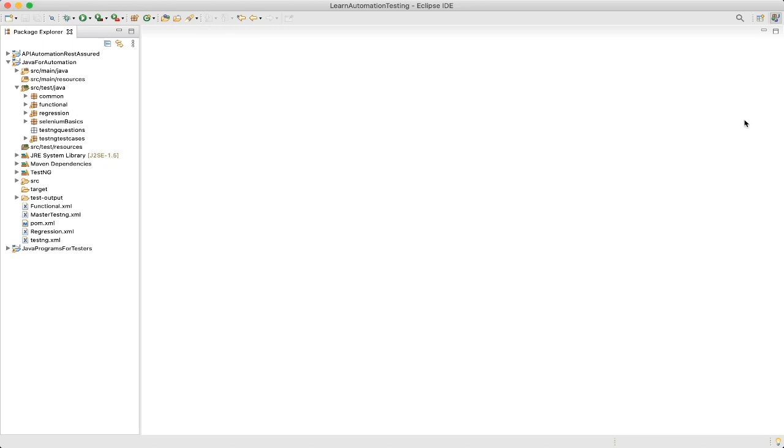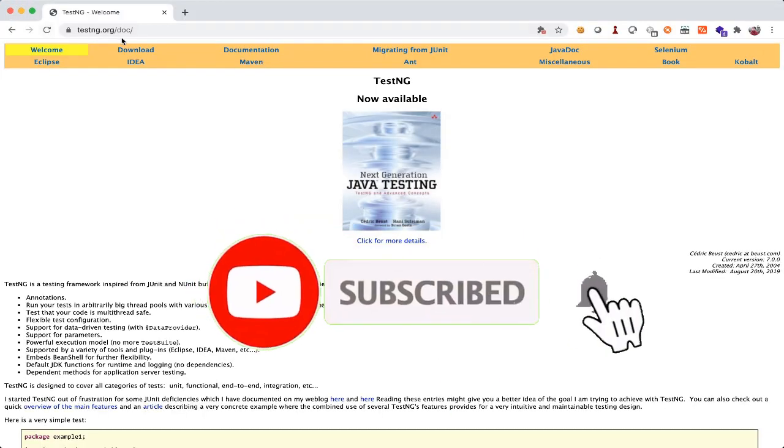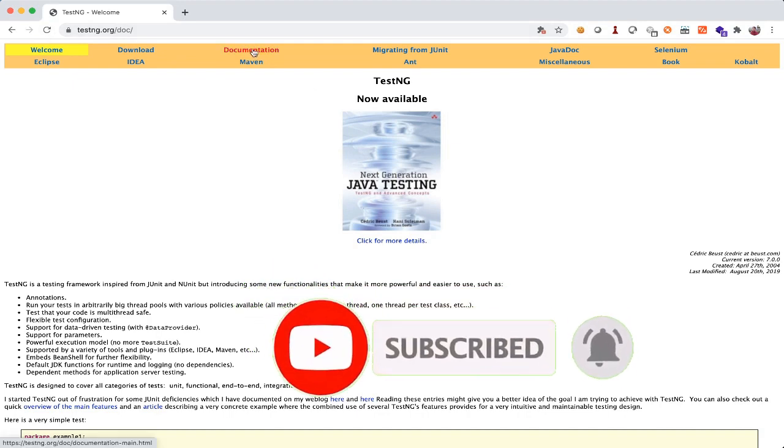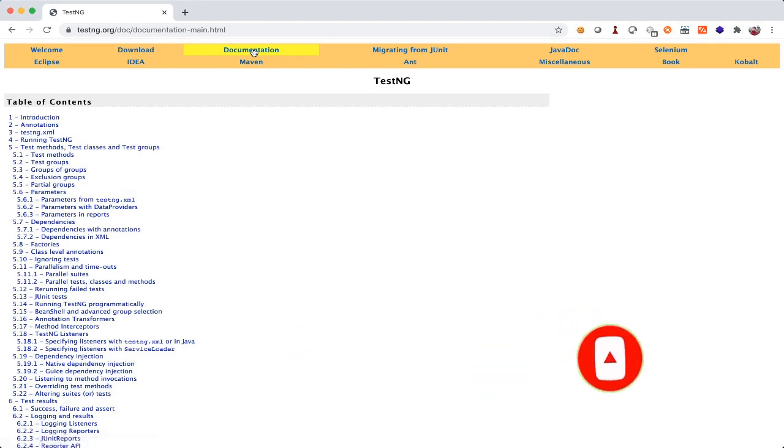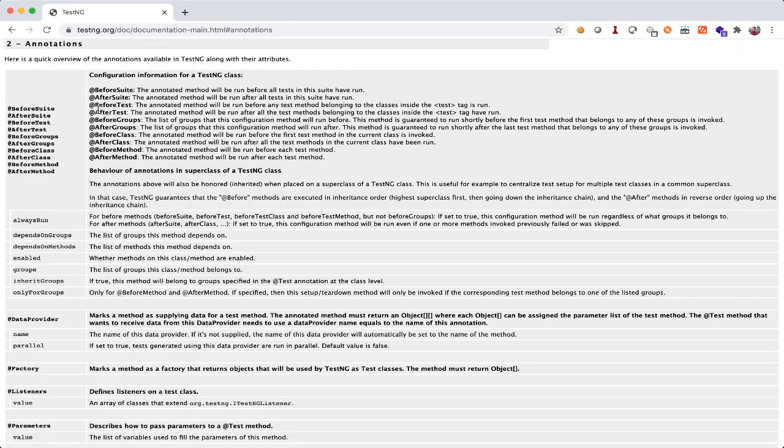First, let's see the definition of these annotations given by TestNG. You can go to testng.org, and there will be the documentation. If we go to these annotations, here you can see @BeforeTest. The annotated method will be run before any test method belonging to the classes inside the test tag is run. This test tag is very important and it will be part of the testng.xml. Anyway, we'll see it in our example.